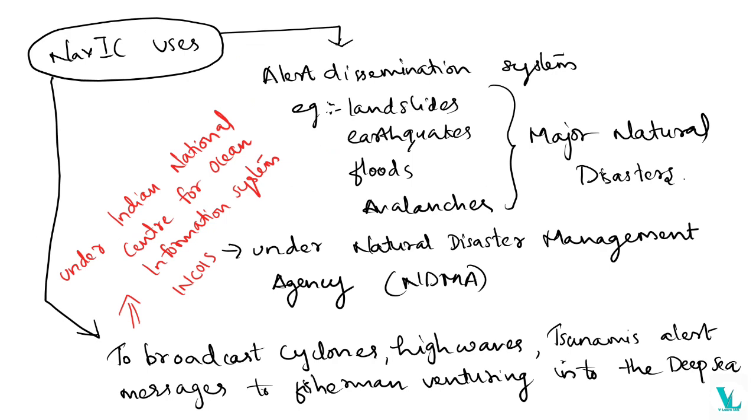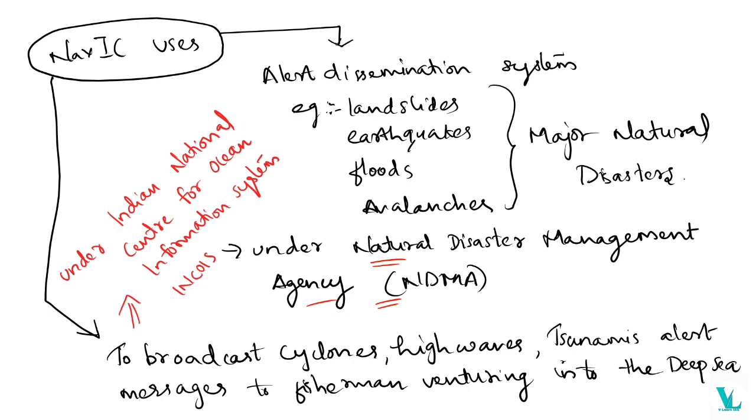And the uses of NavIC. Now they are using it under the National Disaster Management Authority, that is NDMA, for the alert dissemination system for major natural disasters. As we know, landslides, earthquakes, floods, avalanches, everything is under the major natural disasters. As well as we have to broadcast all these things to the people, most importantly to the fishermen.